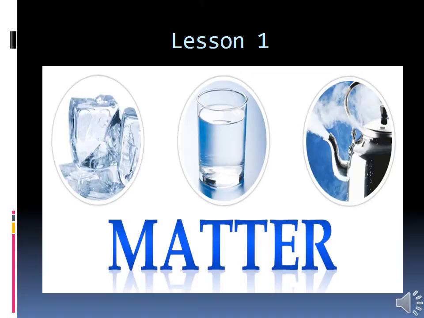It can be divided into 3 subatomic particles. Do you know what those 3 subatomic particles are? Electron, proton and neutron. Electron is negatively charged, proton is positively charged and the neutron is negatively charged.